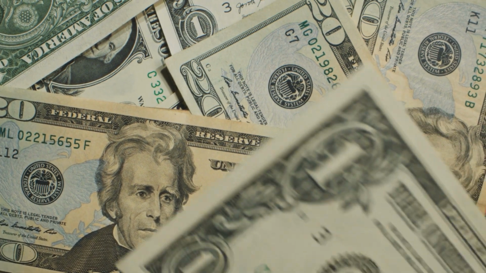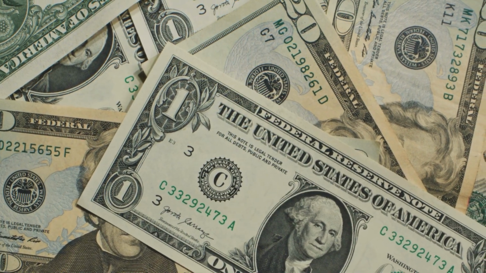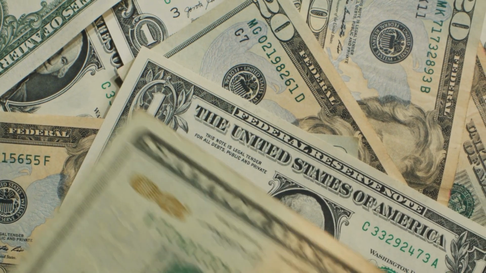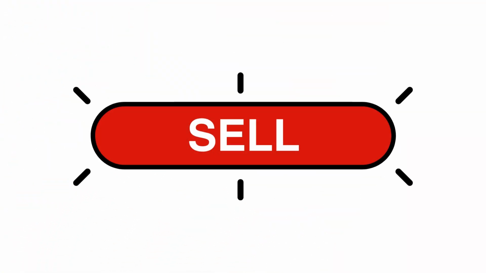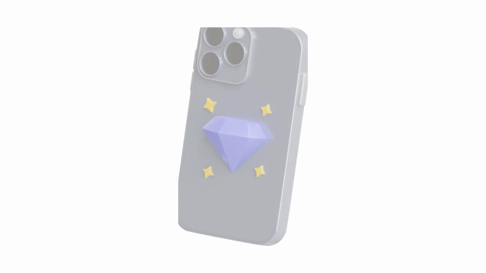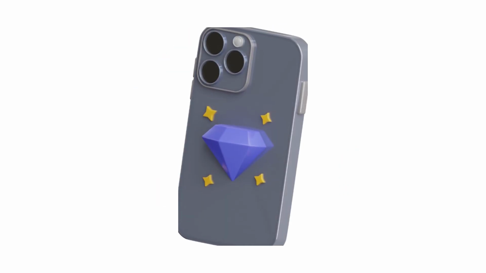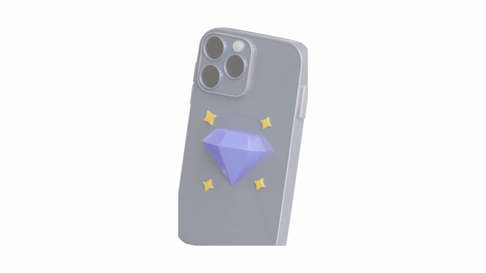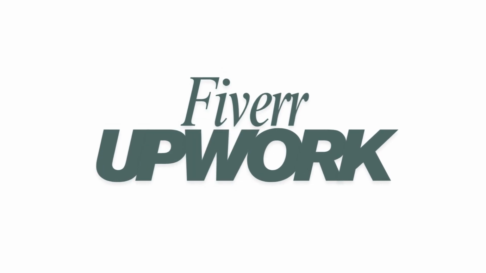Now that you have your AI art, how do you make money from it? Here are the top ways people are earning right now. Sell prints and digital downloads on Etsy or Shopify. Create custom designs for t-shirts, mugs, and phone cases on print-on-demand platforms like Redbubble or Printful. Offer freelance AI art services on Fiverr or Upwork.